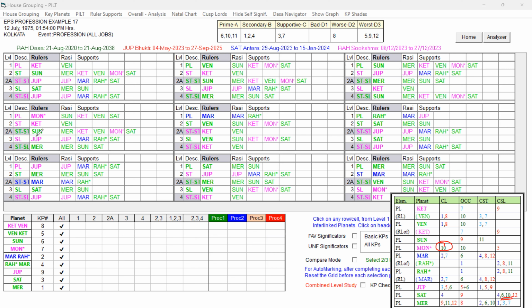Moon is 10th lord, 5th cuspal sublord, and in the star of Ketu. Ketu is 7 and 9th cuspal sublord. It is a mixed one, not detrimental actually, because 7 and 9 only.